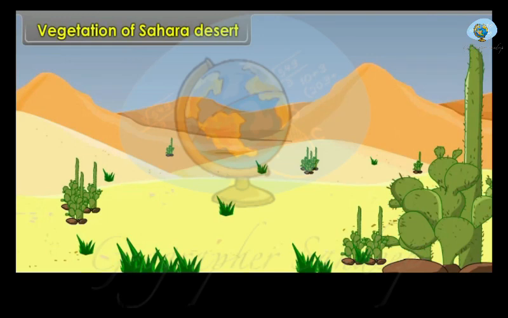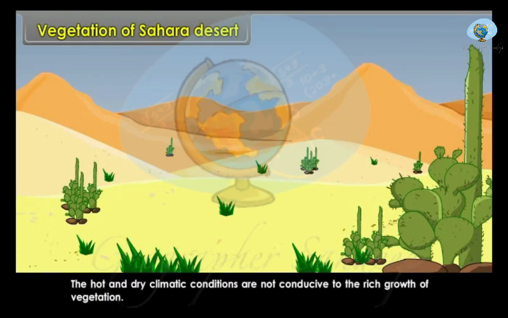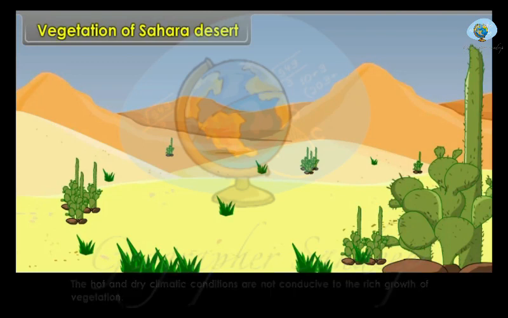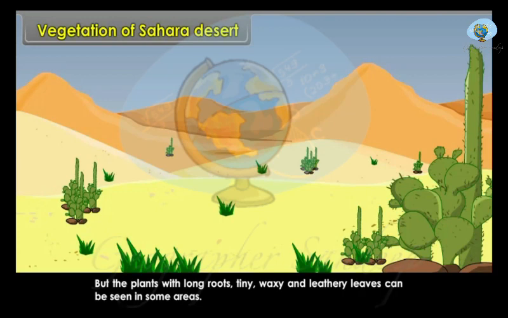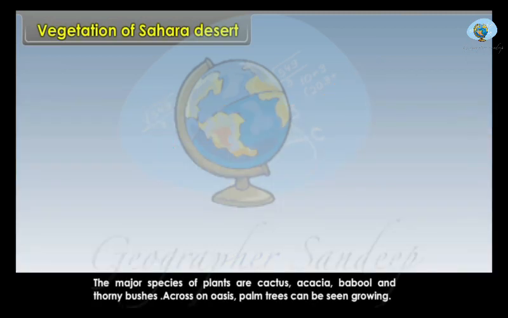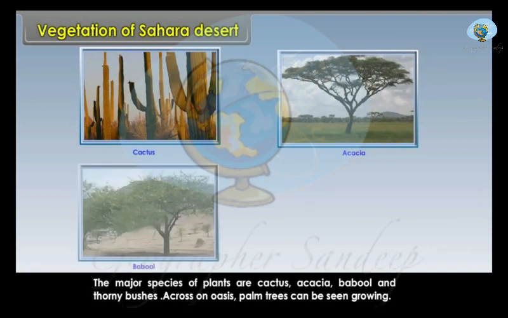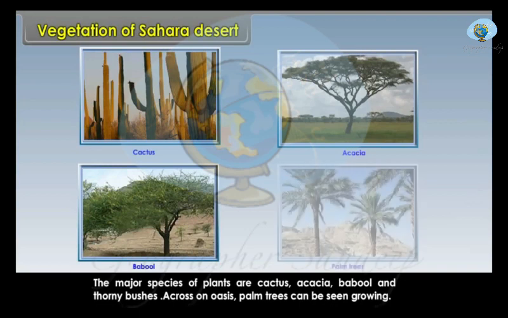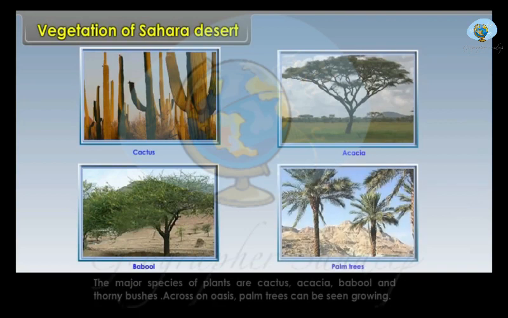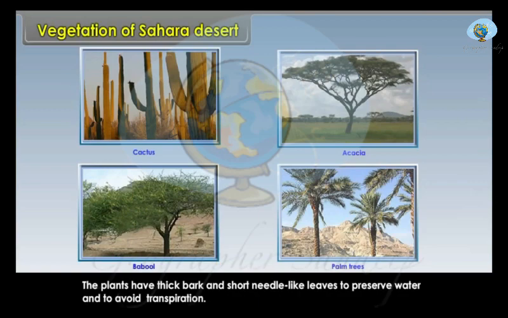Vegetation of Sahara Desert. The hot and dry climate conditions are not conducive to the rich growth of vegetation. But plants with long roots, tiny waxy and leathery leaves can be seen in some areas. The major species of plants are cactus, acacia, babool and thorny bushes. Across an oasis, palm trees can be seen growing. The plants have thick bark and short needle-like leaves to preserve water and to avoid transpiration.